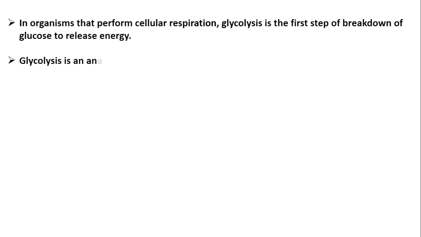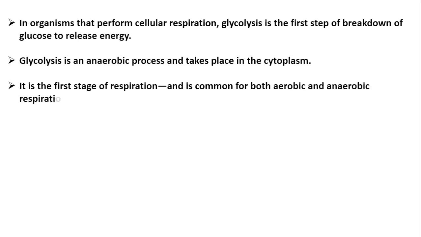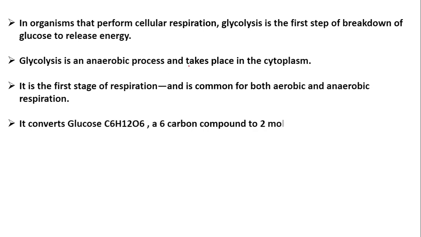So what is the first step? The first step is glycolysis. Glycolysis is common for both aerobes as well as anaerobes, and this glycolysis takes place inside the cytoplasm. What happens here? One glucose molecule, which is a 6 carbon compound, will be broken down into 2 molecules of pyruvate, which is a 3 carbon compound.